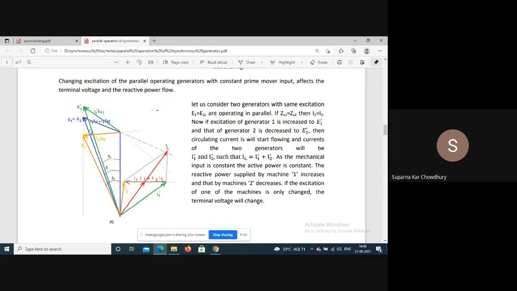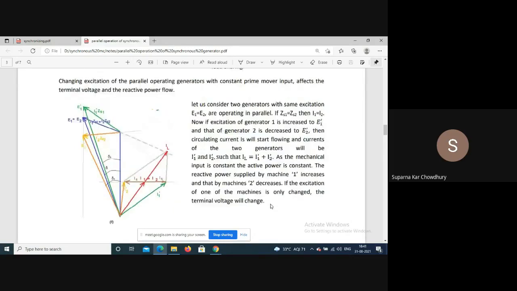Now, here I have increased the excitation of one and decreased the excitation of the other. Instead of that, if we just increase the excitation of generator 1 and do not decrease the excitation of generator 2, these equations should still hold good. From here you can see that in that case the terminal voltage cannot remain constant. If we increase the excitation of one and do not decrease the excitation of the other, the terminal voltage will increase slightly.